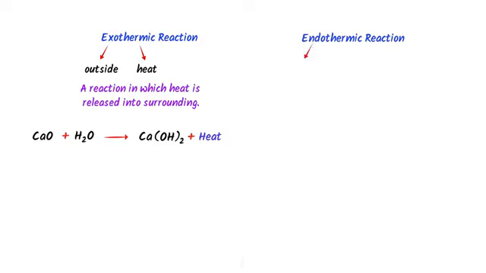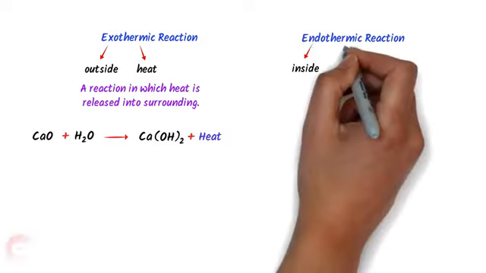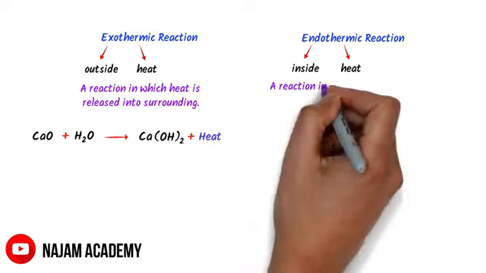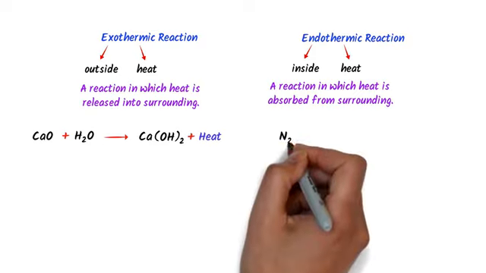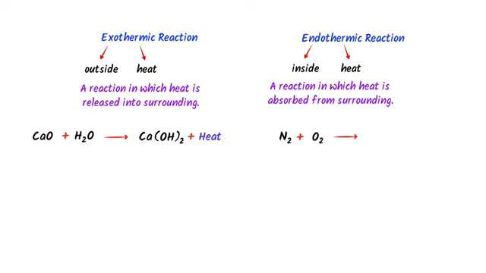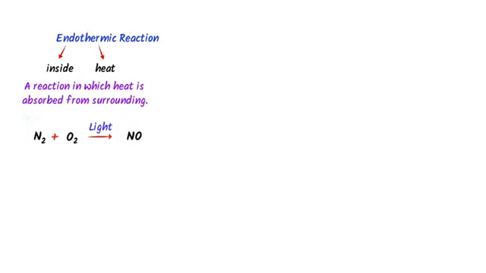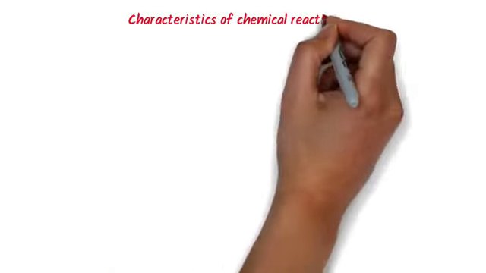Secondly, the word endo means inside and the word thermic means heat. So a reaction in which heat is absorbed from the surrounding is called endothermic reaction. For example, nitrogen gas plus oxygen gas react in the presence of light to form nitric oxide. So this is an endothermic reaction because nitrogen gas and oxygen gas absorb heat from the sunlight to react and form nitric oxide.